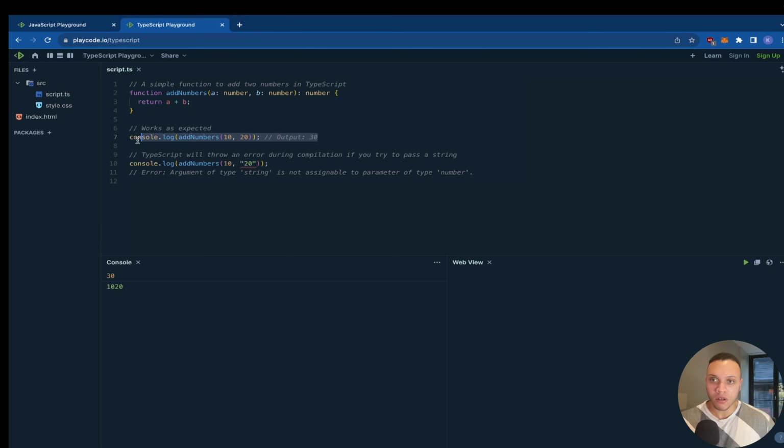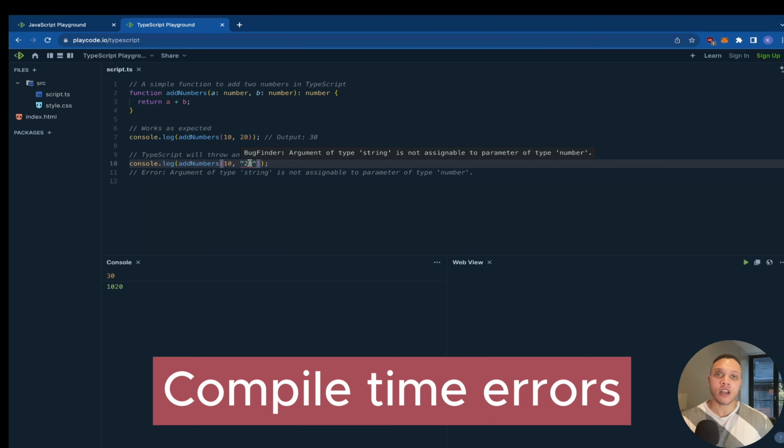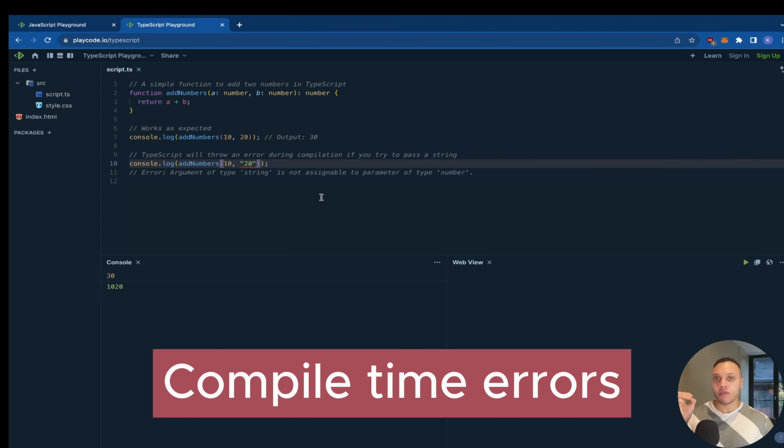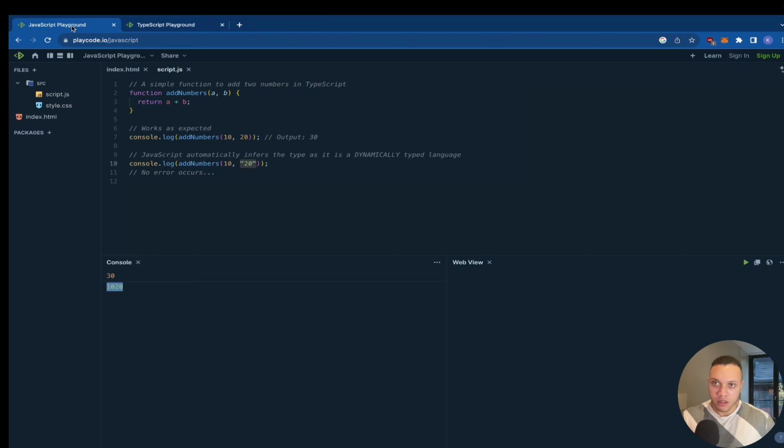Now, in the first console log, we are simply adding two numbers together. That works as expected. But look, in the second example here, we have a number and a string, but we can see there's an error occurring. Argument of type string is not assignable to type number. This is called compile time errors, and this is what makes TypeScript so powerful, because in JavaScript, you would not catch this at compile time.